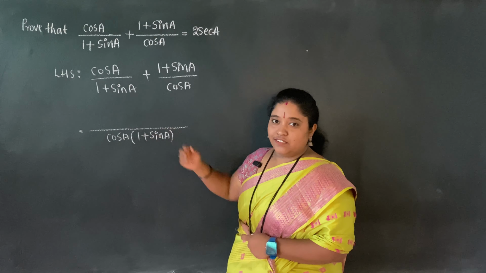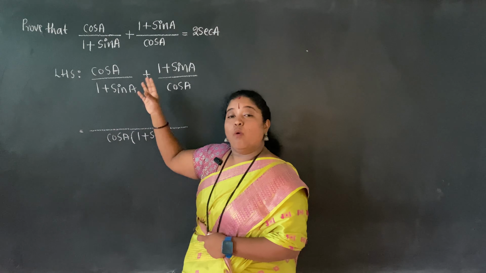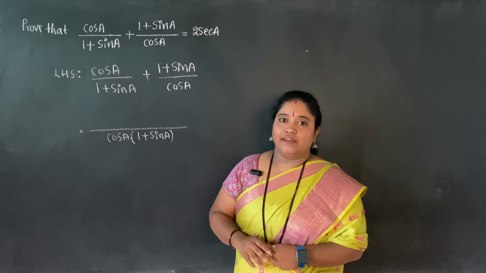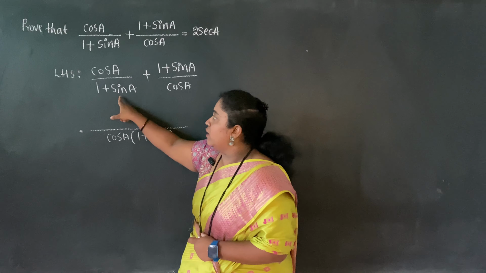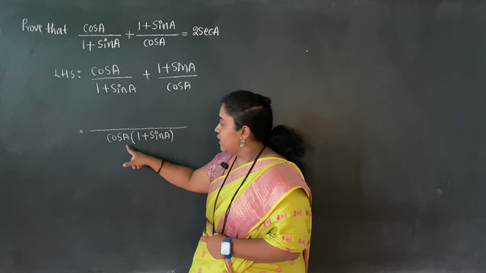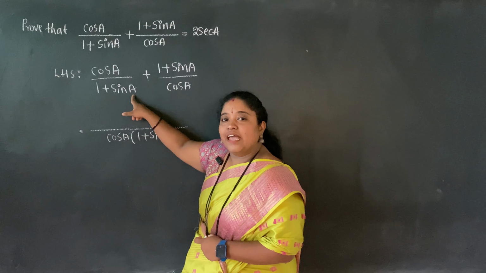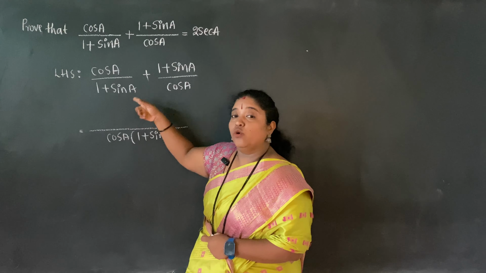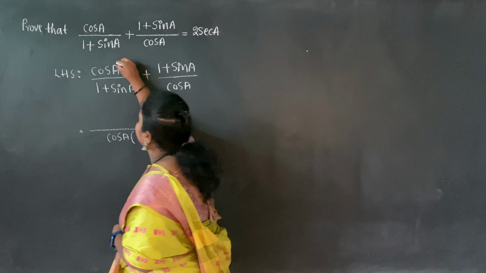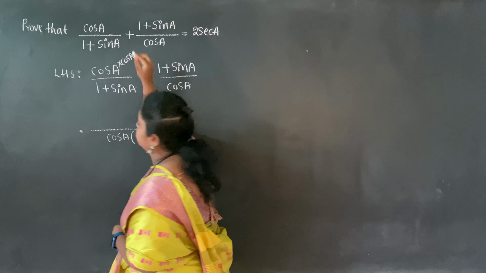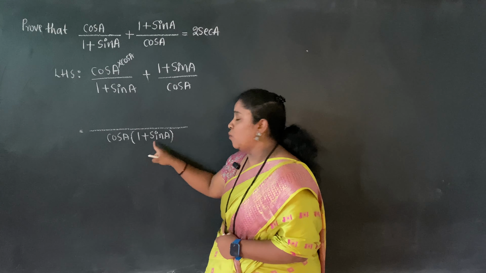Whatever is not there in the denominator, you multiply with that value in the numerator. 1 plus sin A is already present; what is not there is cos A. So I should multiply by cos A.